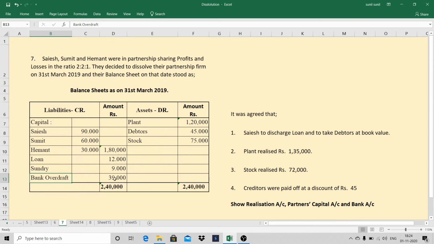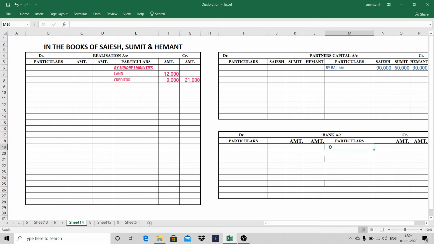Liability side, only one thing is remaining. This one 39,000 will go to credit side. Negative balance by balance brought down 39,000.